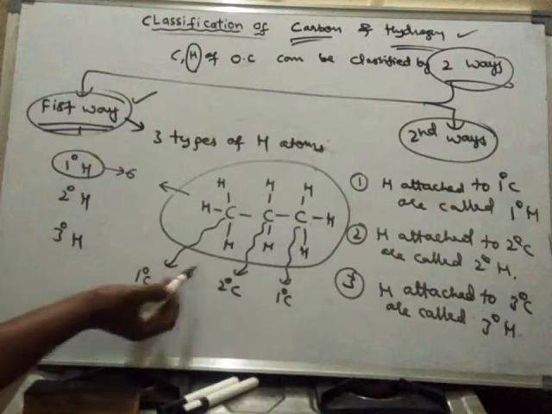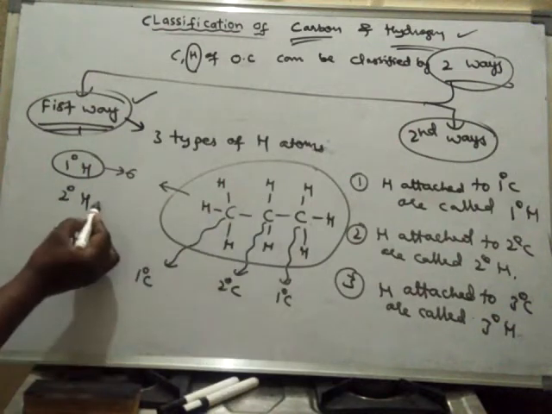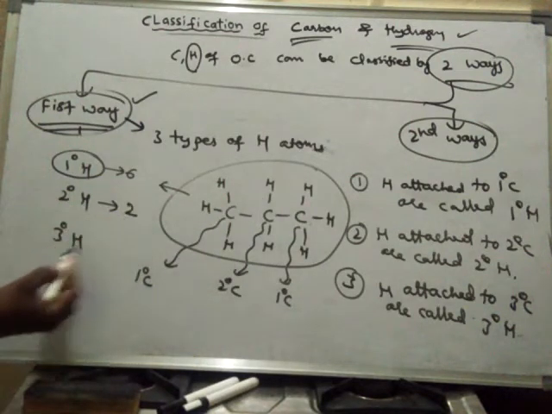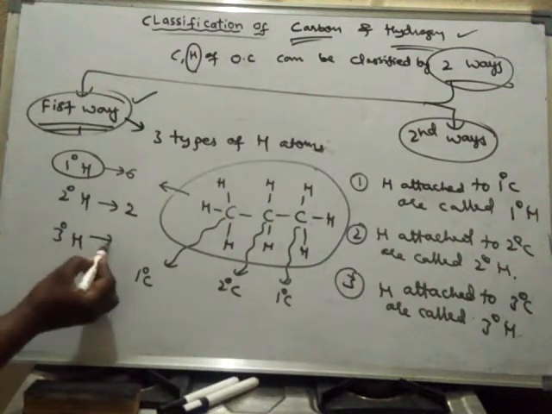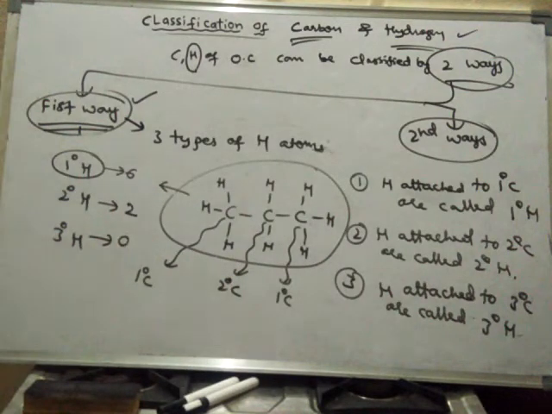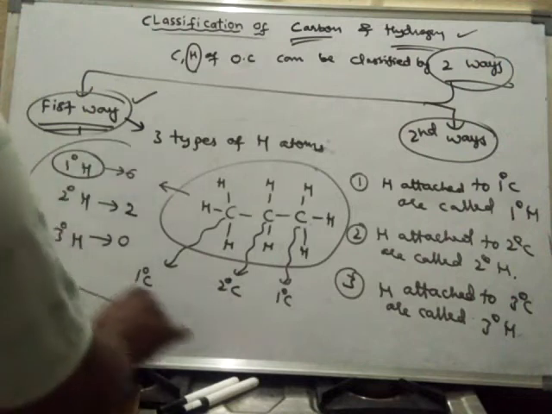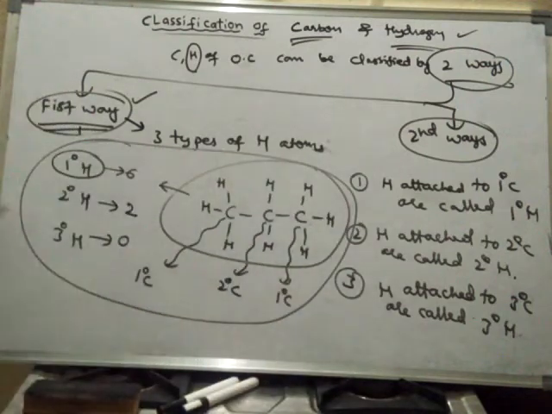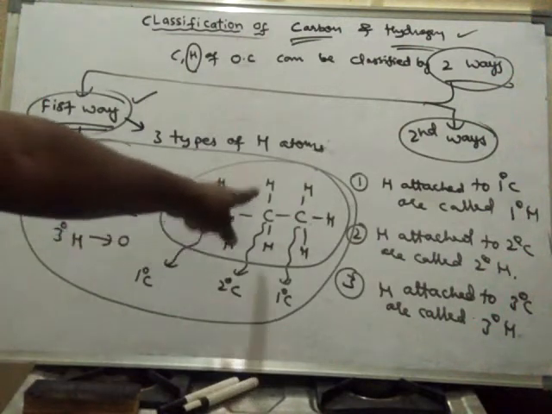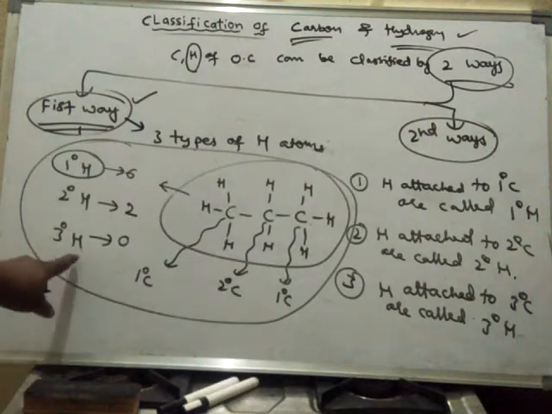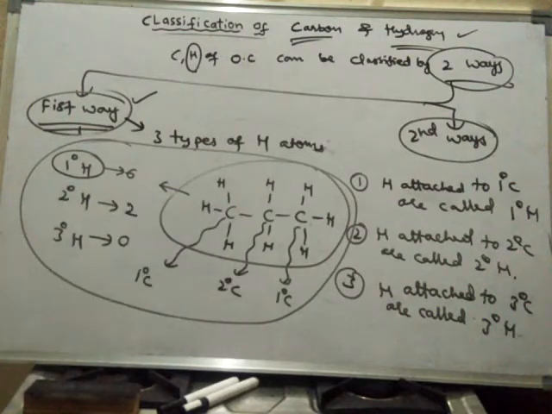How many secondary hydrogens are there? 1, 2. Secondary hydrogens are 2. How many tertiary hydrogens are there? 0. So in this compound there are 6 primary hydrogens, 2 secondary hydrogens, and 0 tertiary hydrogens.